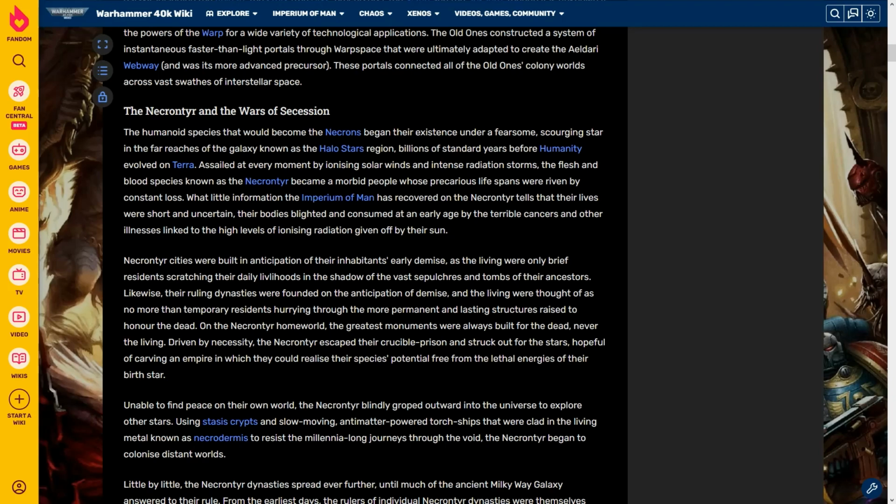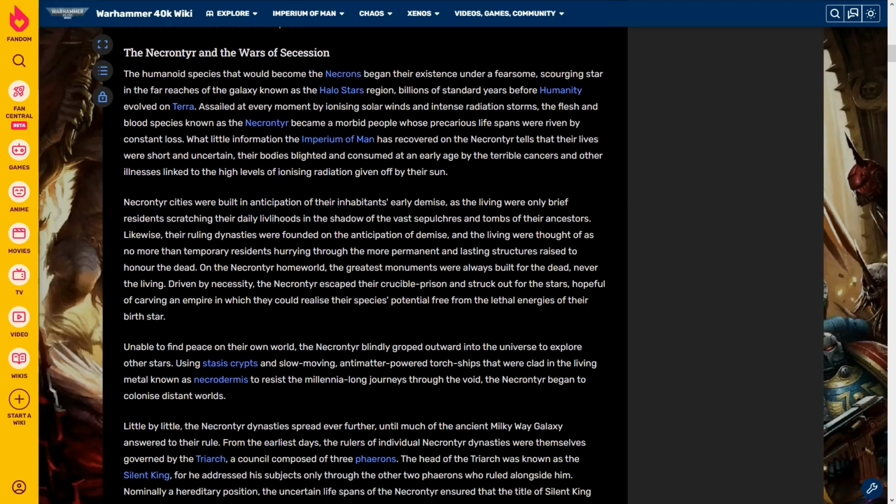The humanoid species that would become the Necrons began their existence under a fearsome scourging star in the far reaches of the galaxy known as the Halo Stars region, billions of standard years before humanity evolved on Terra. Assailed at every moment by ionizing solar winds and intense radiation storms, the flesh and blood species known as the Necrontyr became a morbid people whose precarious lifespans were riven by constant loss. What little information the Imperium of Man has recovered on the Necrontyr tells that their lives were short and uncertain, their bodies blighted and consumed at an early age by the terrible cancers and other illnesses linked to the high levels of ionizing radiation given off by their sun.